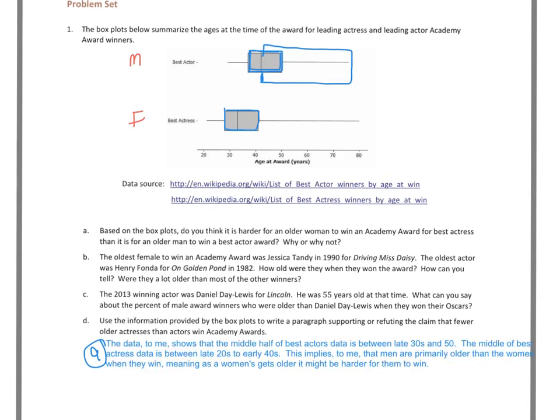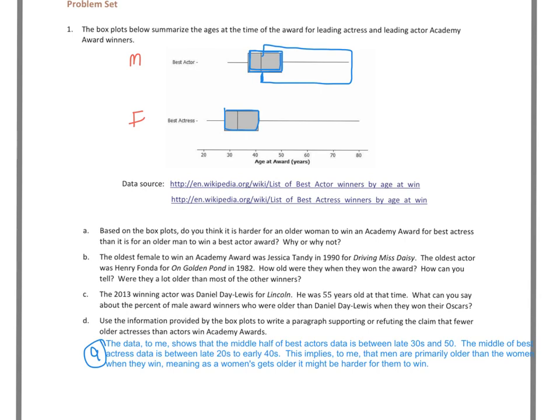So there's my explanation there, just showing that it seems like the males have a little bit easier of a time winning a Best Actor award because the data is showing that they're winning it as they're older, as opposed to females who win it when they're a little bit younger.